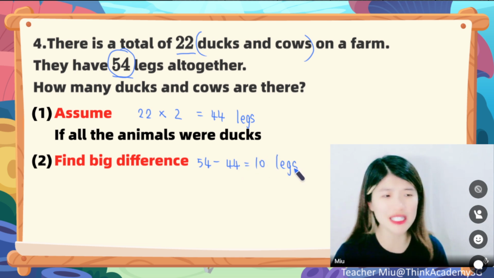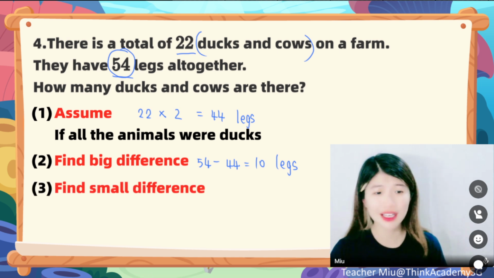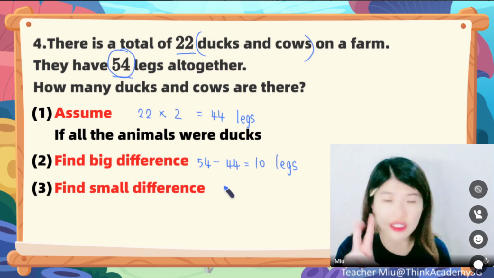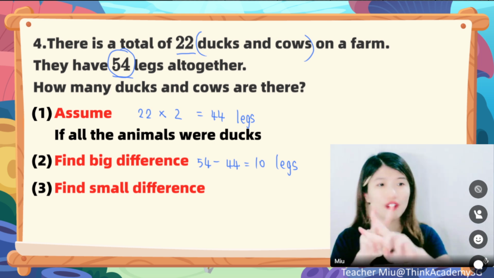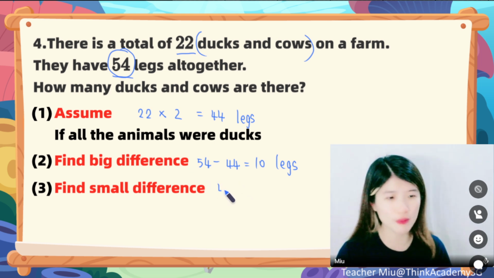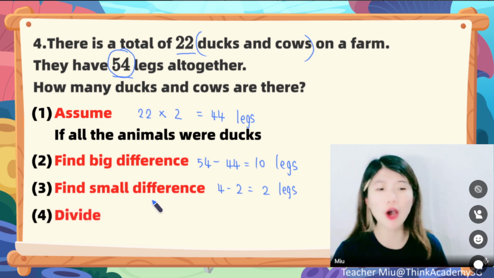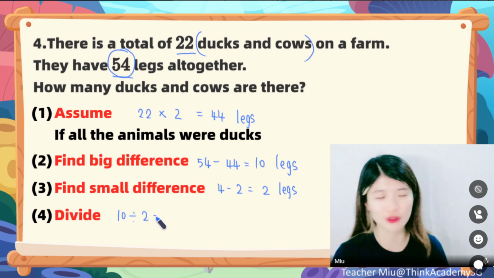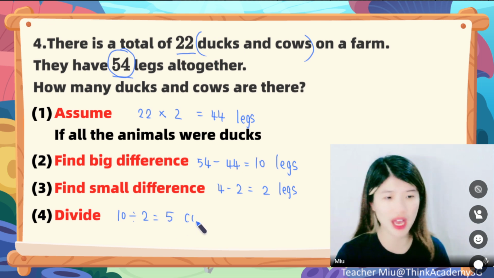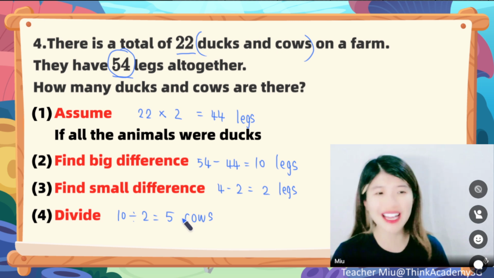Can I give all these 10 legs to one duck? Cannot. You need to find out the small difference. That refers to, now everybody has 2 legs already, and we can still add 2 more legs to become a cow. So it's 4 minus 2, which gives 2 legs each. If so, can you tell me how many such ducks we need to transform into cows? We use 10 divided by 2 to find out that 5 ducks are transformed into cows. So we have 5 cows. If we have 5 cows, then how many ducks?